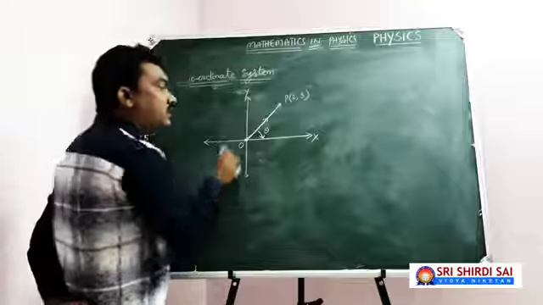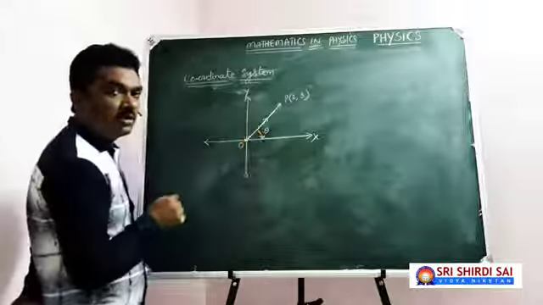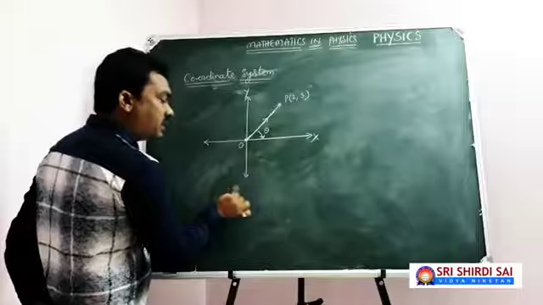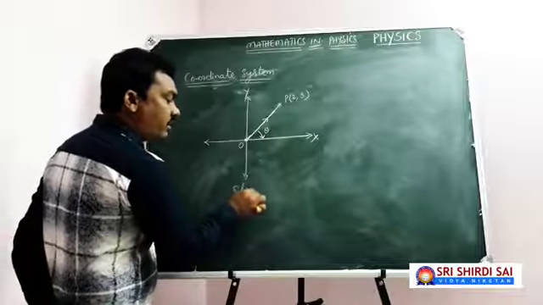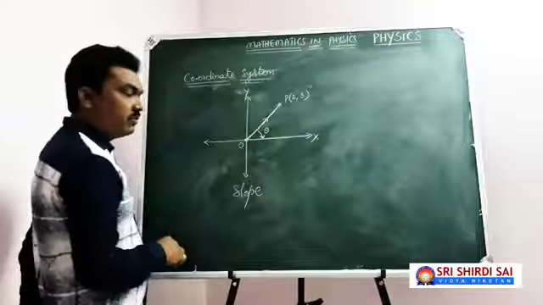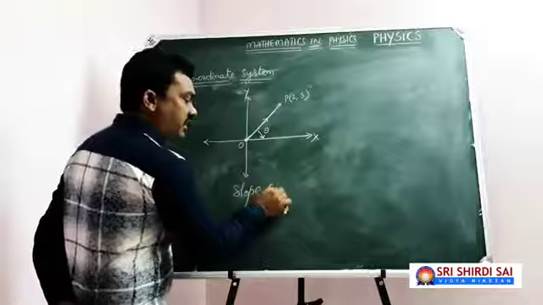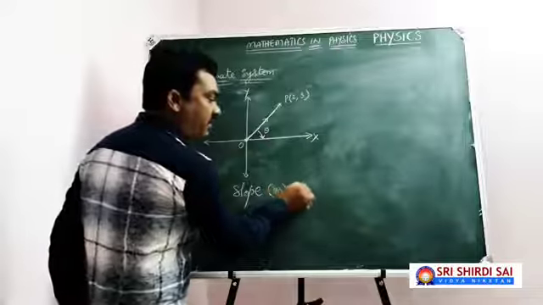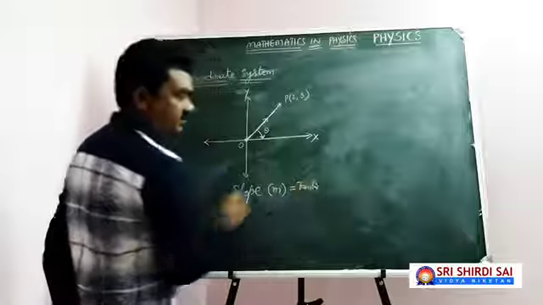Then this angle explains the inclination, or simply to say the slope of a line, which is represented by the letter m, and which is given by the equation m equal to tan theta.